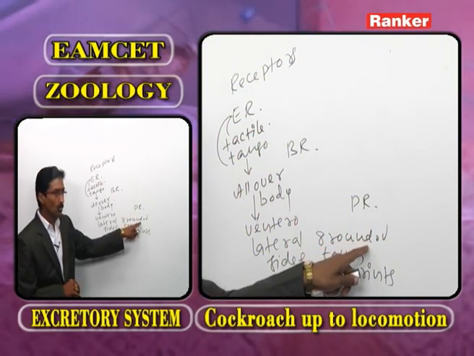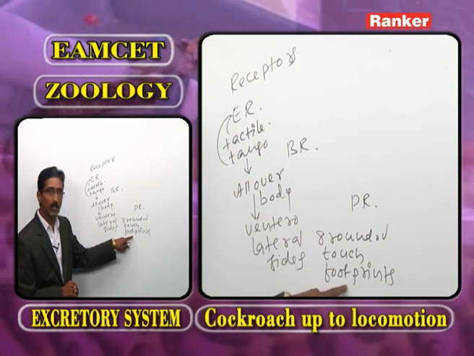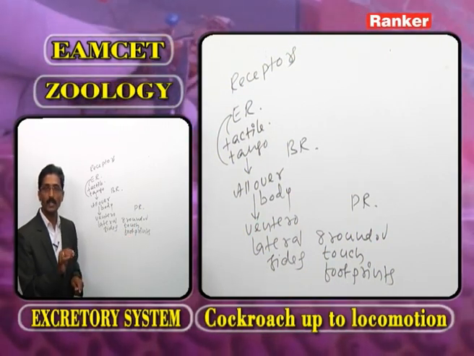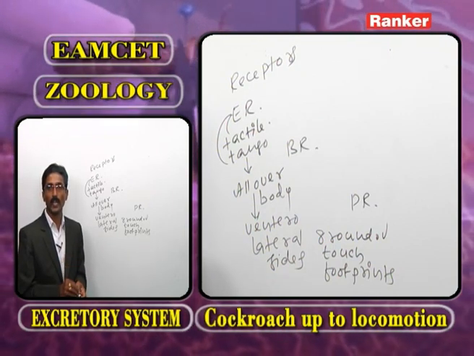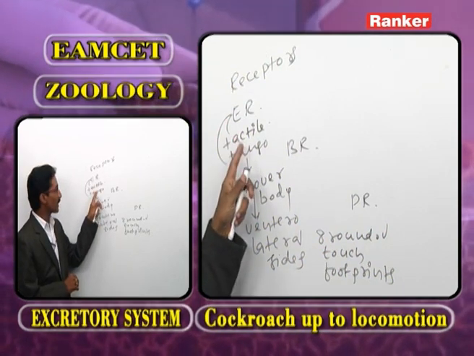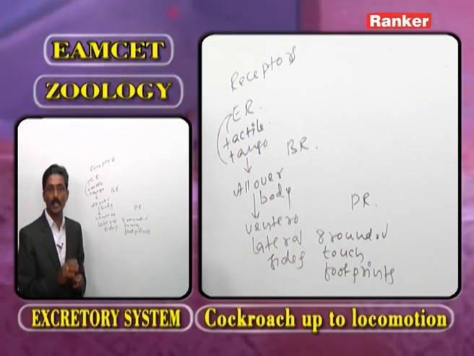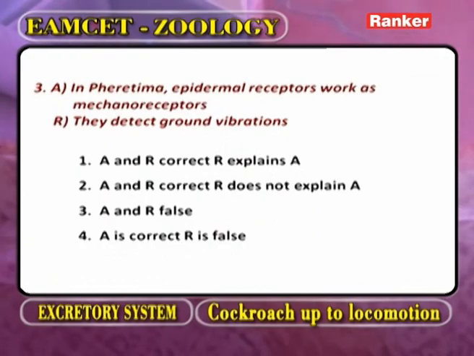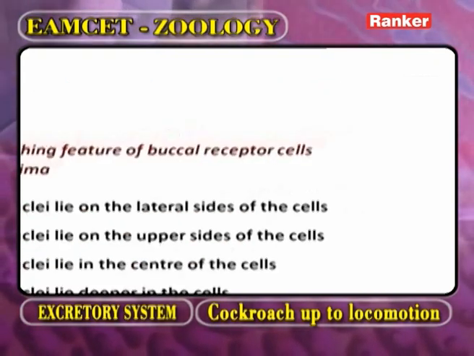They help to know the ground vibrations, the touch, the footprints. Based on this, the epidermal receptors are also known as mechanoreceptors or tactile receptors or tangoreceptors. So here A and R are correct, and R explains the A. Now we go for the next question.